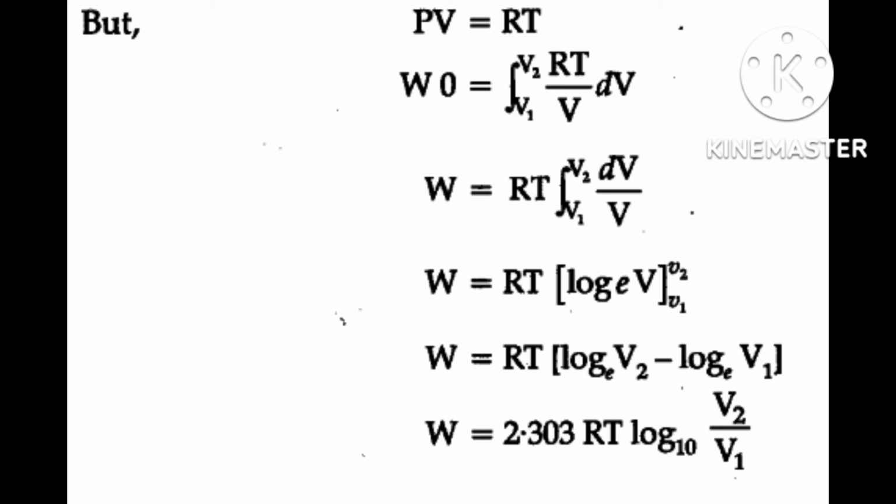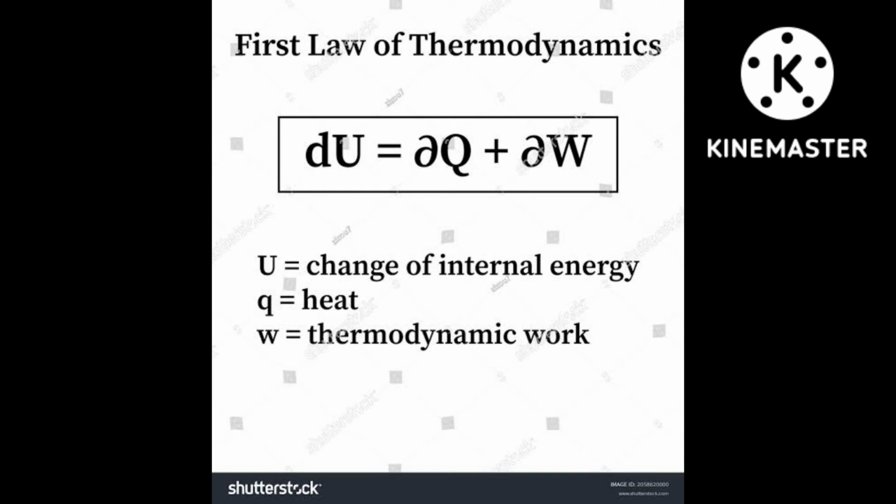Processes other than reversible processes are known as irreversible processes. Irreversible, not reversible, means only in one direction. It is not coming back, only forward or only backward, not both. Change is going on only in one direction.